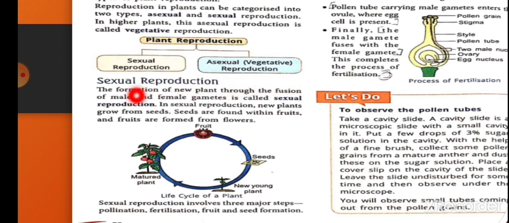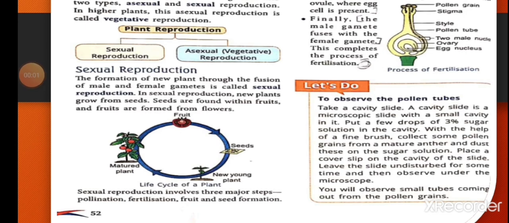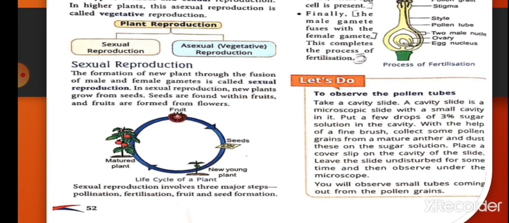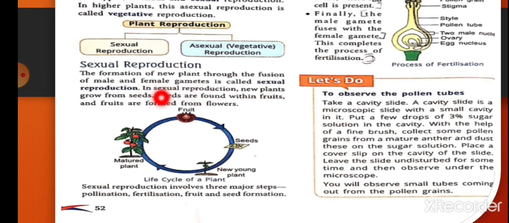And what is sexual reproduction? The fusion of male and female gametes is called sexual reproduction. So the formation of a new plant through the fusion of male and female gametes is called sexual reproduction.